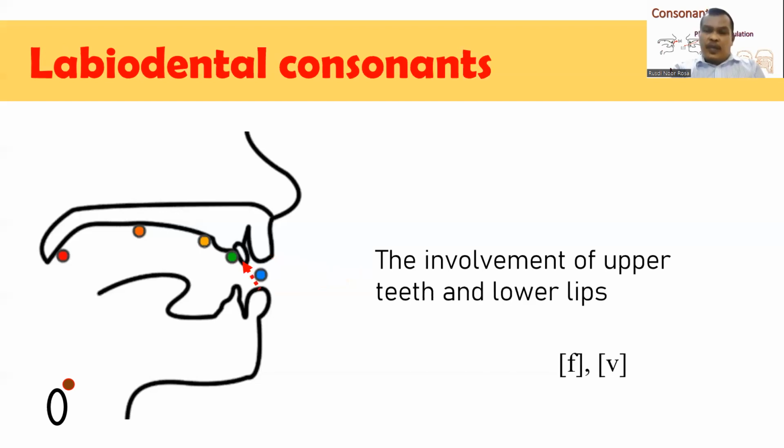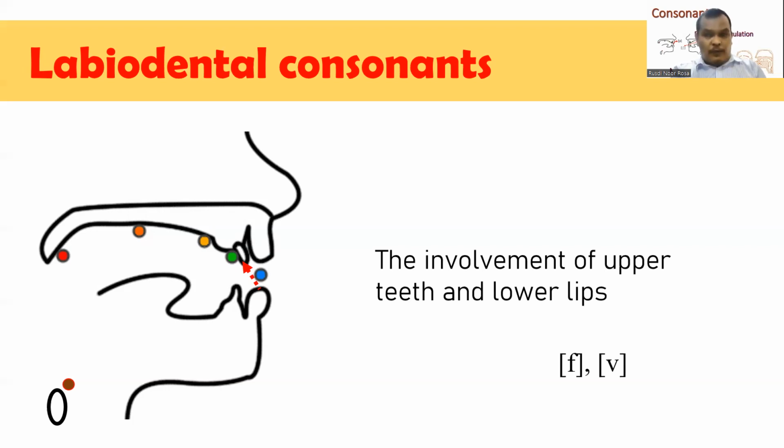The second type of consonants based on place of articulation is labiodental consonants. Labiodental is taken from labio, which means lips, and dental, dent, which means teeth. So, labiodental consonants are produced by the involvement of upper teeth and lower lips.